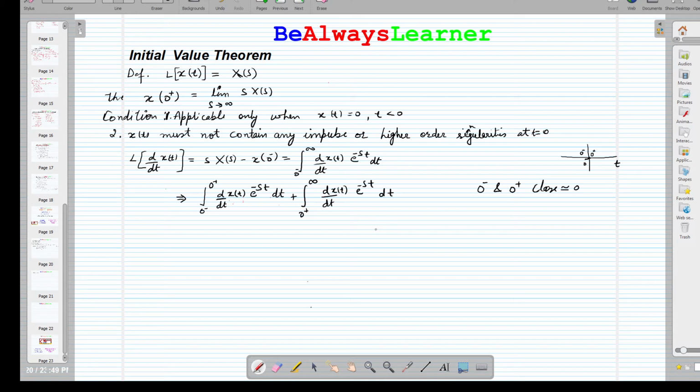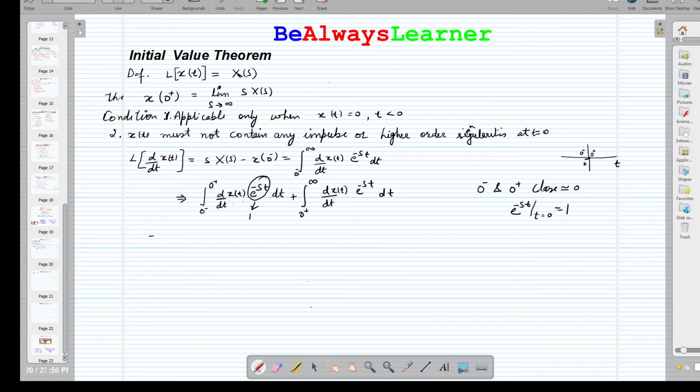So e raised to the power minus st, when we calculate it at t is equal to 0, comes out to be 1.